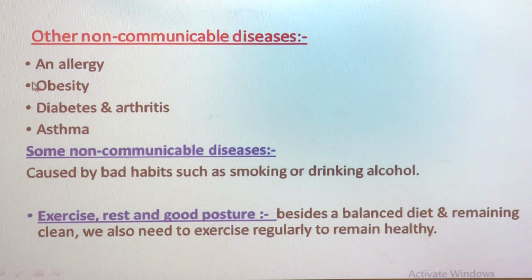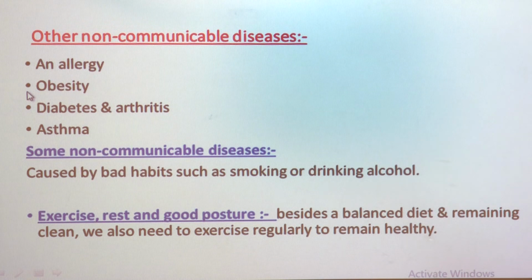The next non-communicable disease is obesity. We need fat in very small amounts, but when we eat too much unhealthy and fatty food, we can get diseases like obesity, in which our body becomes overweight.